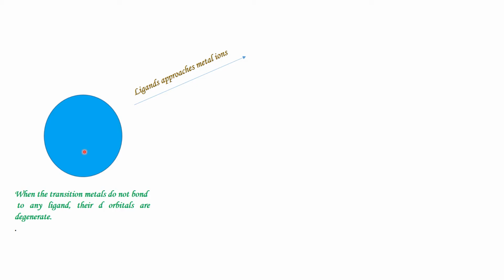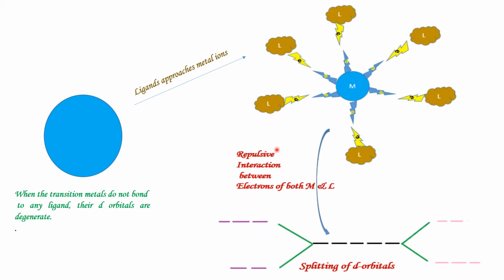But when the ligands approach the metal ion, the electrons from the ligands will be closer to the d orbitals of the metal ion, and some of the d orbitals of the metal ion will be closer towards the ligands.